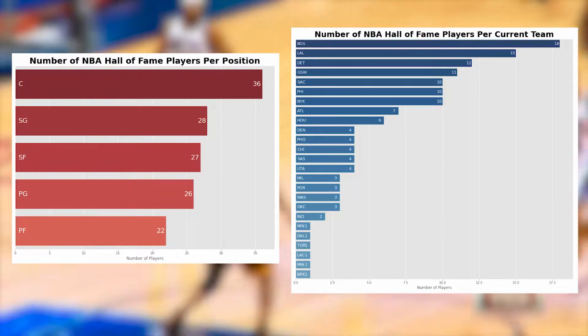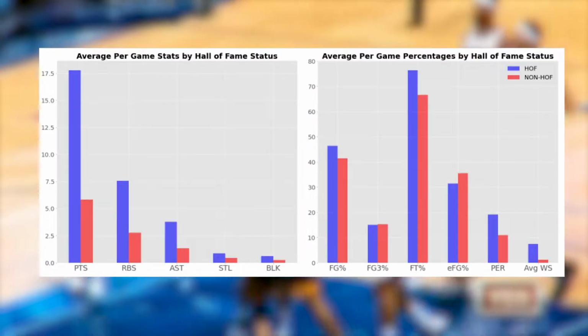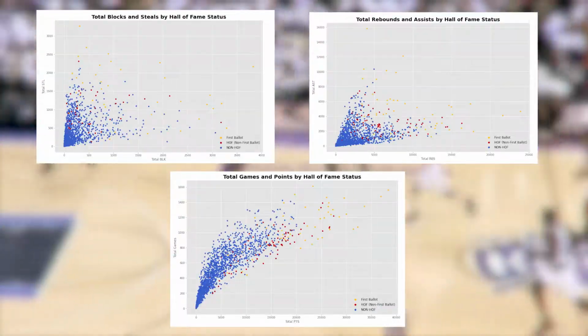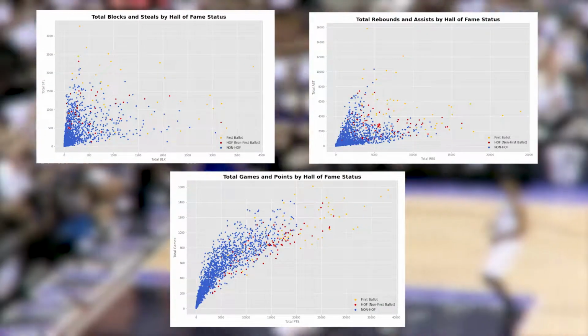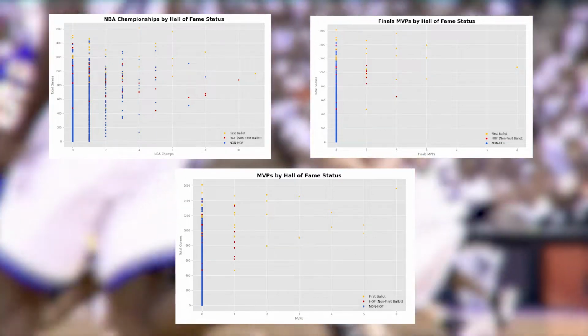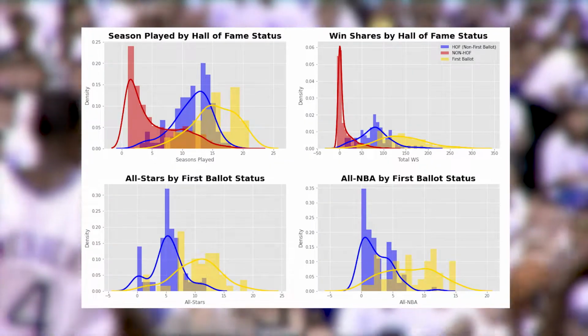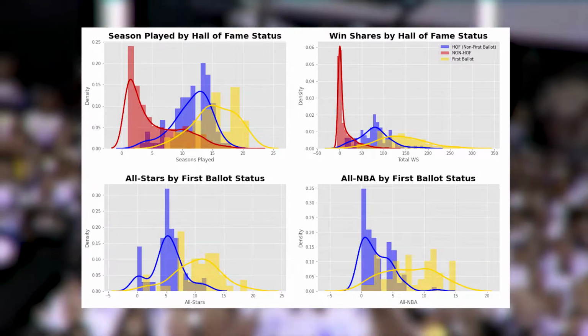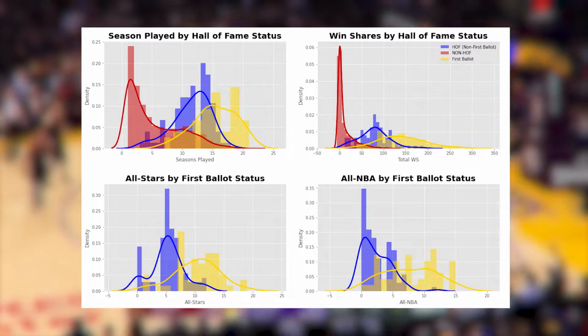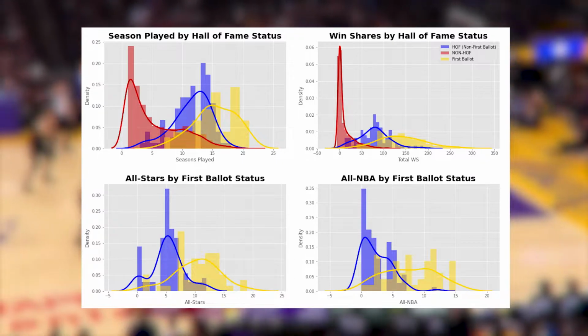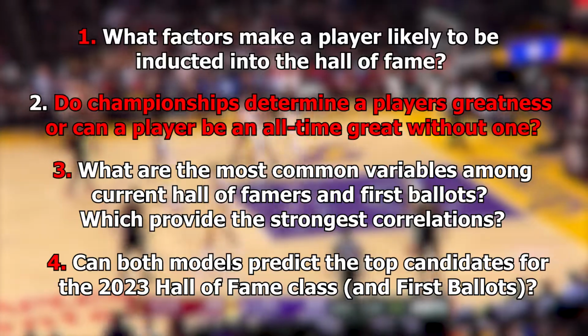per position and team, as well as looking at the averages between Hall of Famers and non-Hall of Famers. Scatter plots are included to look at career totals such as number of championships and MVP awards. Finally, I've added distribution histograms to look at the frequency of seasons played, total win shares, and total All-Star and All-NBA selections. With this data, let's answer this question.